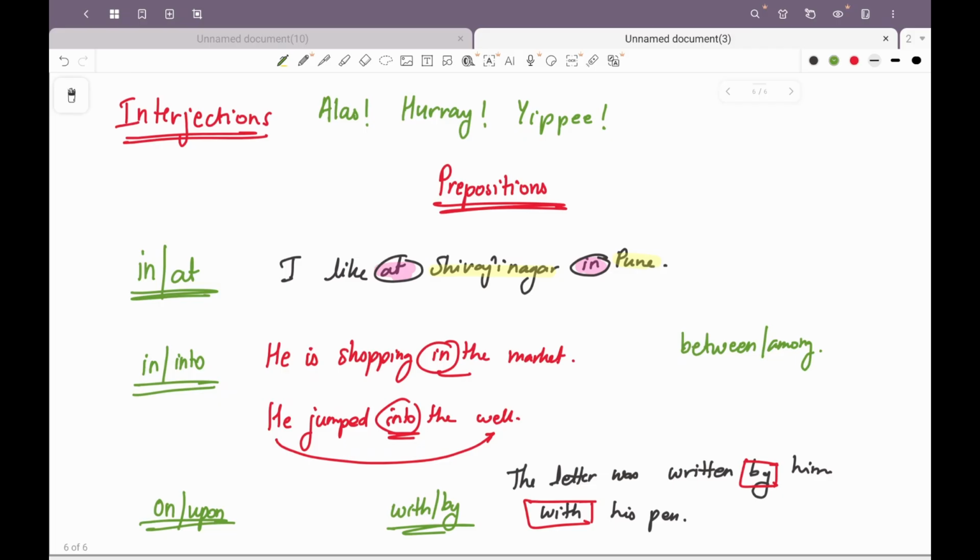If you are referring to some reference books, you will find a lot of discussion on prepositions. It's a very essential topic. Very essential topic for both CDS as well as NDA exams. This topic is very essential. Even in AFCAT, prepositions have a significant weightage, because if you see, there is a very minute difference between these prepositions, and when your preposition is not right, it will show that you don't have good knowledge about the language, right?